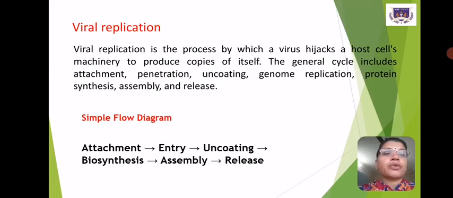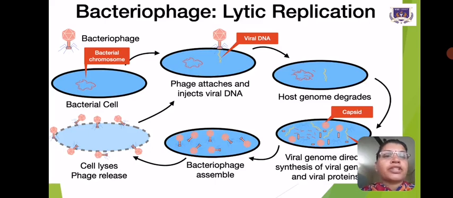Viral replication. Viral replication is the process by which a virus hijacks a host cell's machinery to produce copies of itself. The general cycle includes attachment, penetration, uncoating, genome replication, protein synthesis, assembly and release. In the case of a simple flow diagram, attachment followed by entry, uncoating, biosynthesis, assembly, then finally the release. This is the bacteriophage lytic replication.